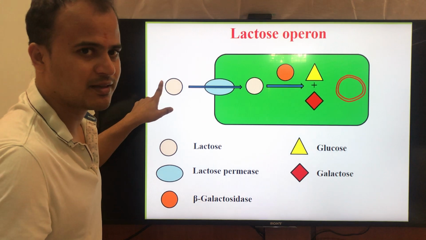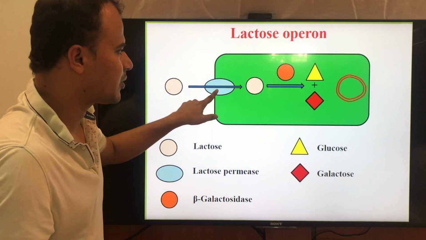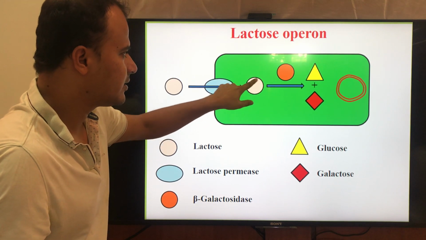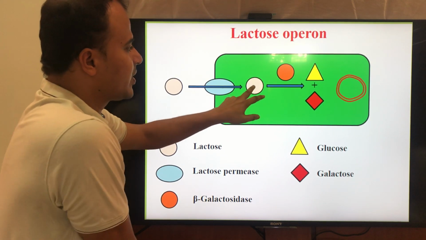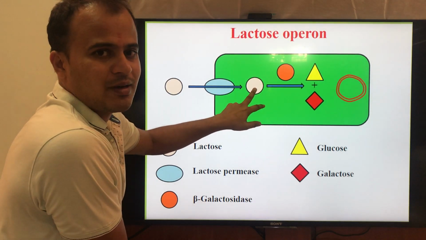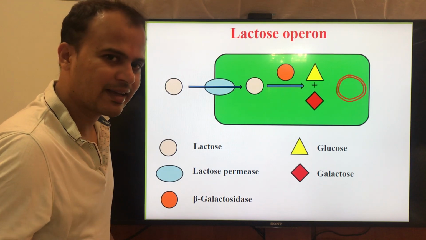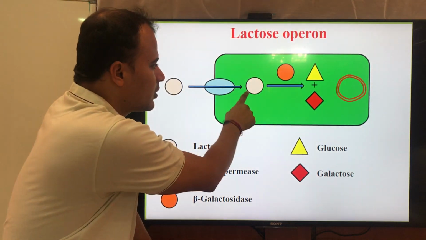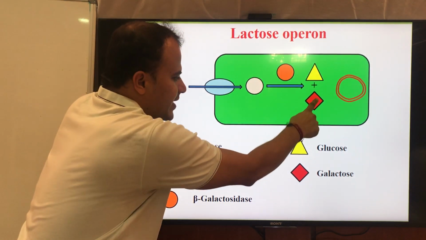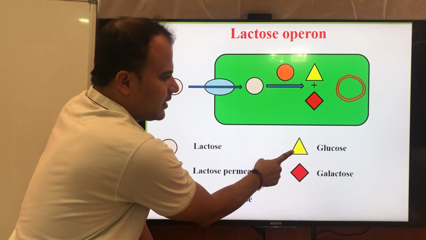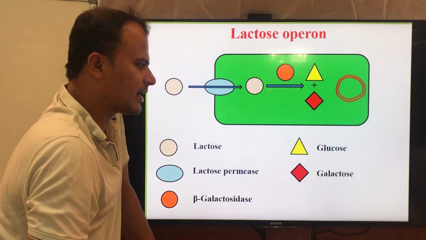Lactose is present outside the cell. To internalize lactose, the bacteria requires lactose permease. Once the lactose gets inside the cell, as you all know, lactose is a disaccharide made up of glucose and galactose. Therefore, the lactose should be split into two monosaccharide units. You can see that the yellow triangle is glucose, the red cube is galactose.